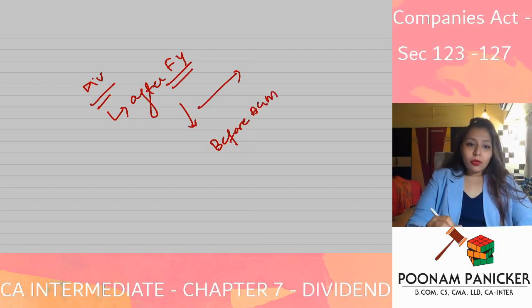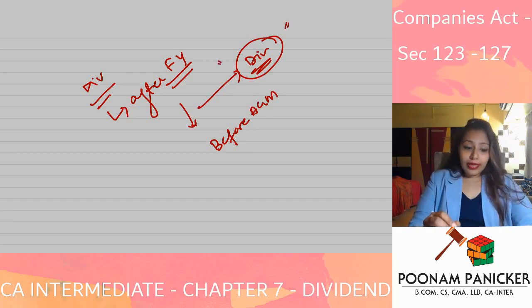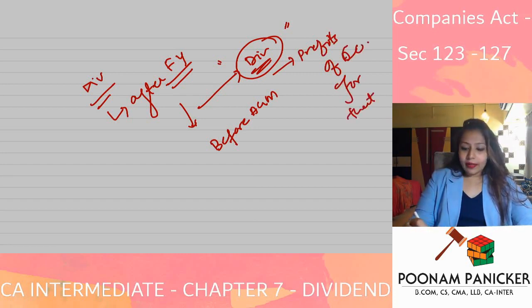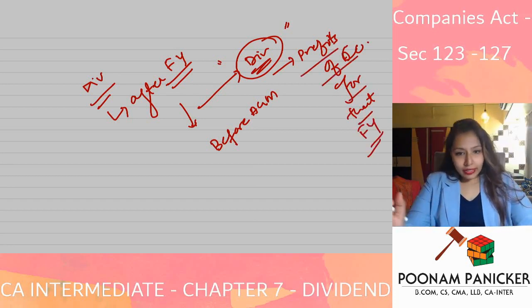If in between this the board of directors want to declare dividend, then this dividend can be declared out of profits of the company for that particular financial year.